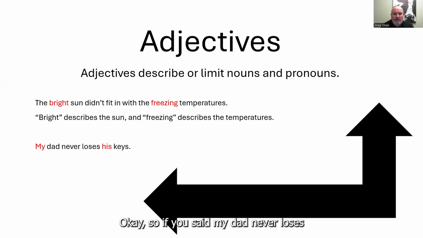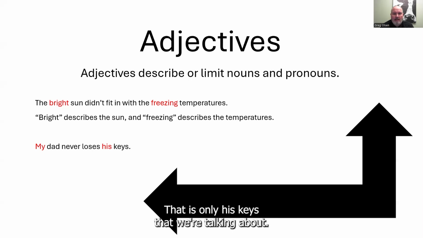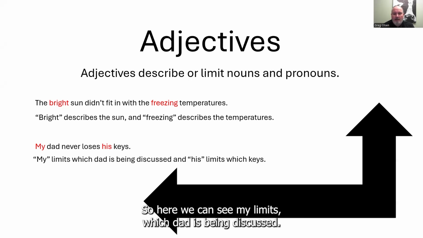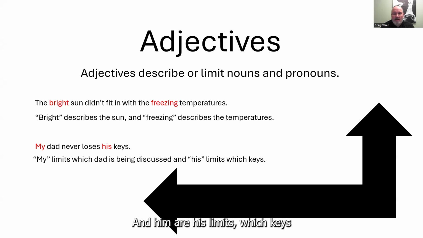Okay, so if we said my dad never loses keys, we don't know whose keys, or it could be anyone's keys. But here we see through that adjective that it is only his keys that we're talking about. So in this case, an adjective can limit that noun to be a specific noun, a specific thing that we're talking about. So here we can see my limits which dad is being discussed and his limits which keys.